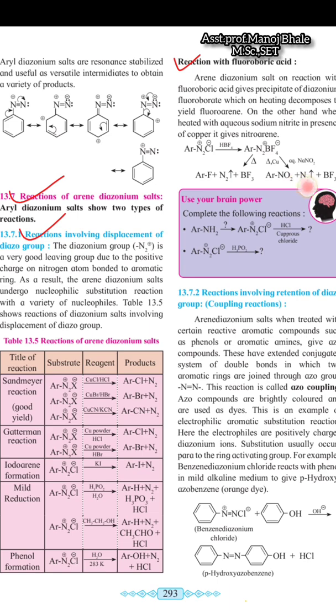But if we are heating in presence of copper and aqueous sodium nitrite, then there is a formation of the aryl nitro compound. There is a formation here with removal of the nitrogen and removal of the BF3. So this is a diazonium displacement reaction.